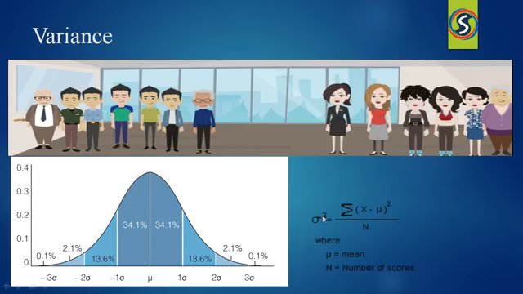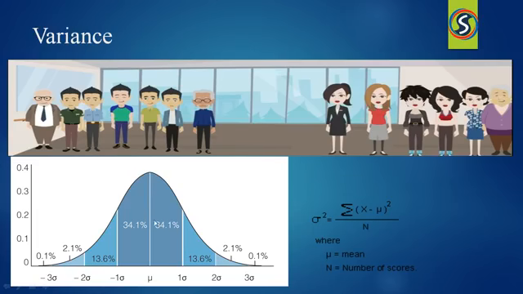Here there is a variance formula. Variance is indicated with sigma square. Here x indicates the sample values. How many are there? This is 1, this is 2, this is 3. This value will be indicated with x. And here you can observe the mean. Mean is nothing but mu. Mu is nothing but the population mean. We have to take the mean of all the samples, substitute here and make a square of that. After that make a summation of that and divide that value by n. N means number of scores or number of samples.